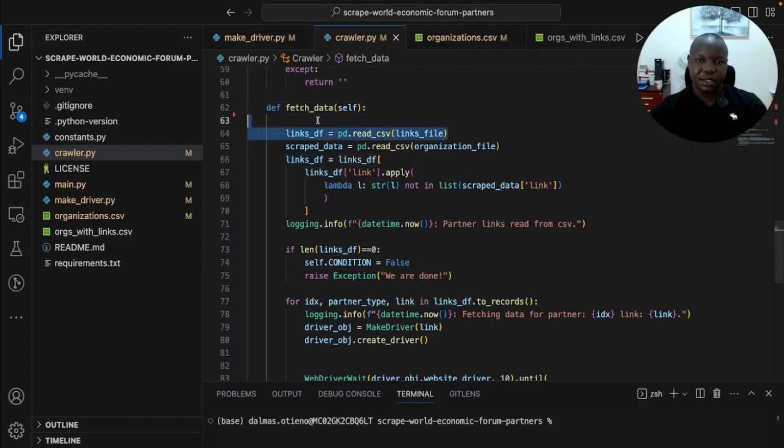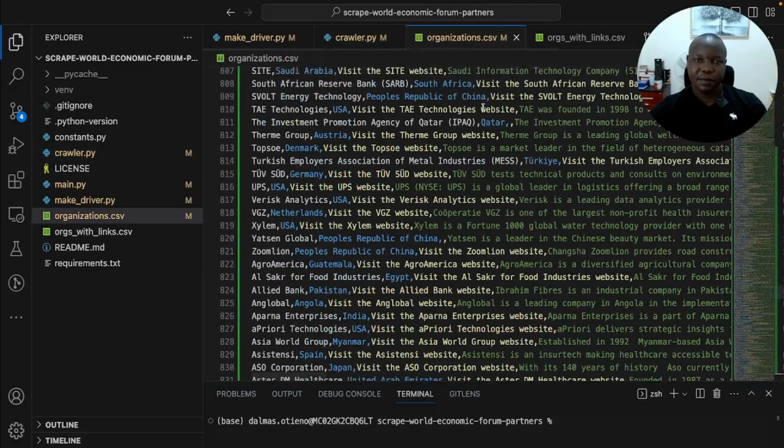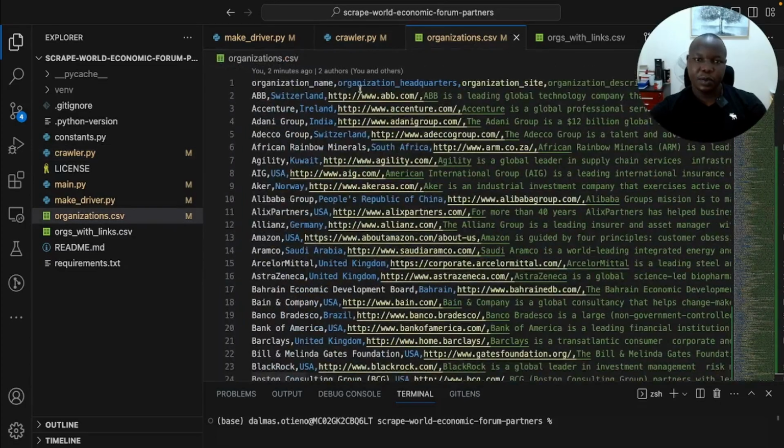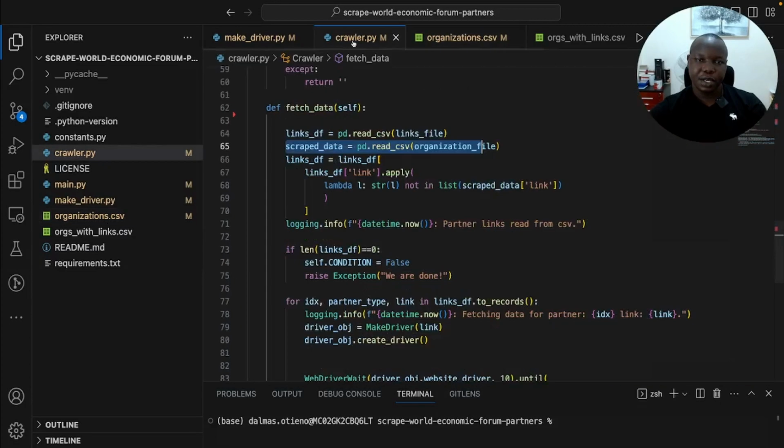So it reads the CSV that we created using the first method. Then after it reads it, it also reads the final CSV in case we have data in it.